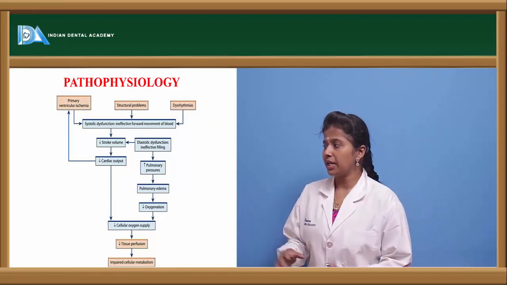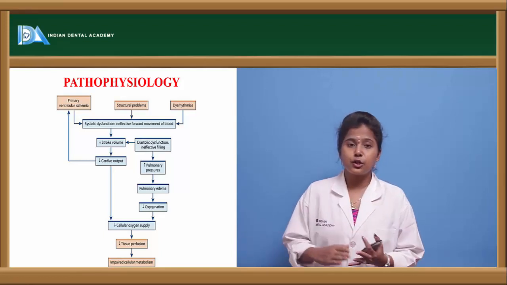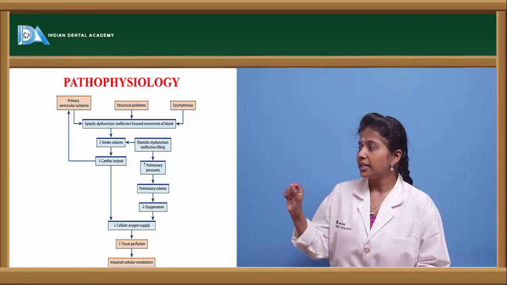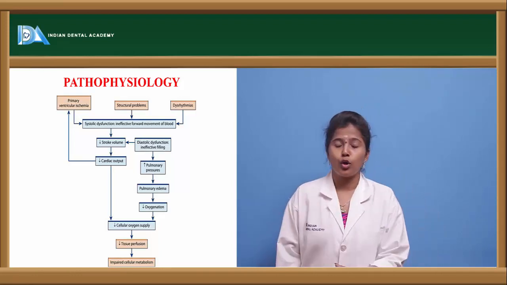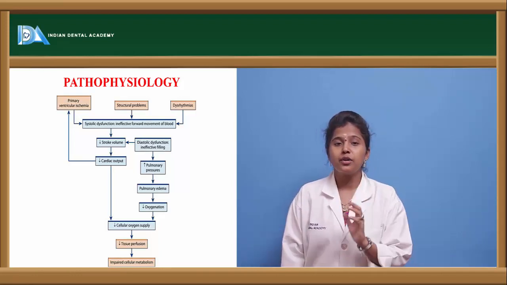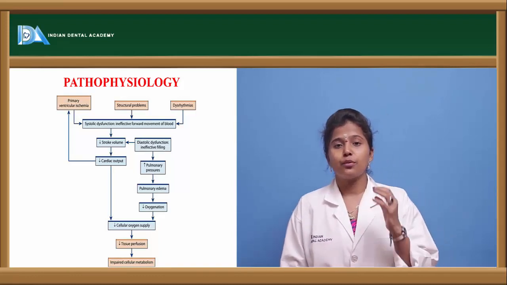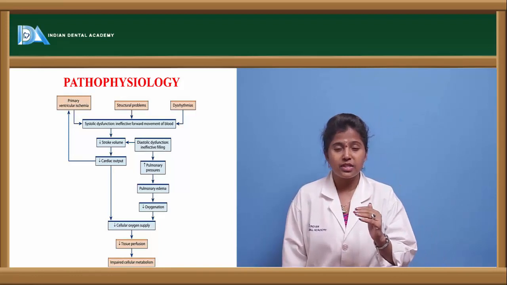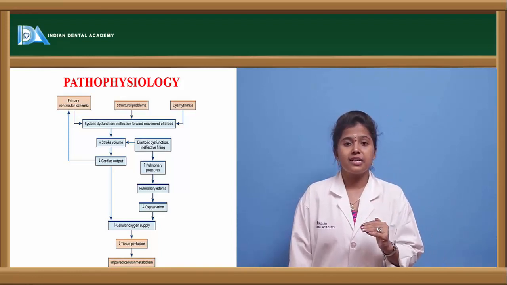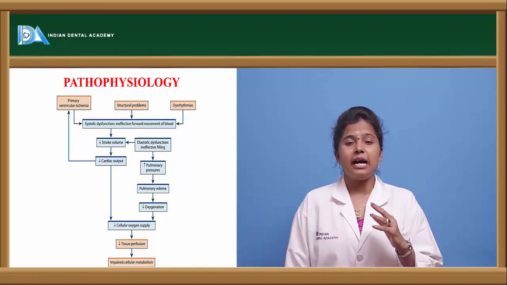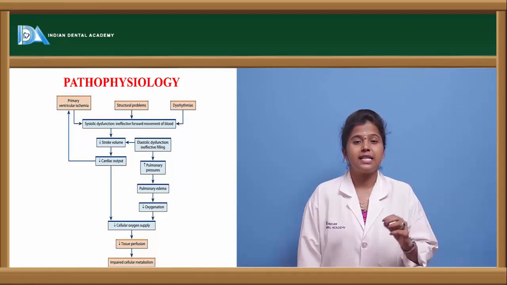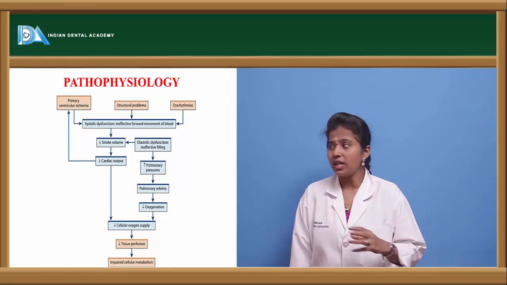Here is the schematic representation. When systolic and diastolic blood pressure is not functioning properly, there occurs decreased stroke volume. Cardiac output is related to the stroke volume, so when the stroke volume is decreased, automatically cardiac output is decreased. If cardiac output is decreased, there will be increased cell hypoxia, that is cellular damage. If cellular damage is increased, then there occurs impairment of the cell.